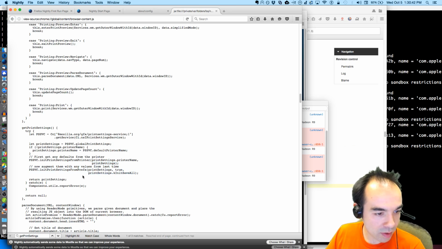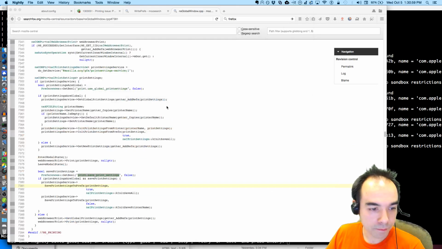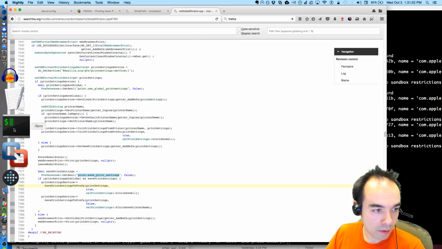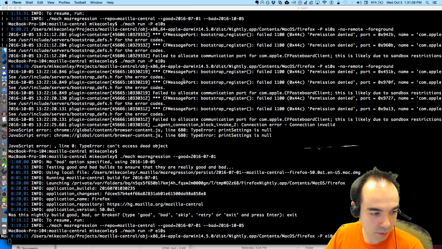Init print. So we actually do that from here. Init print settings from prefs. I think what I need right now is a debugger. So what I'm going to do is exit. We're going to run again.